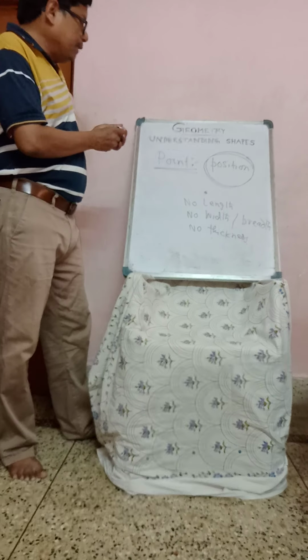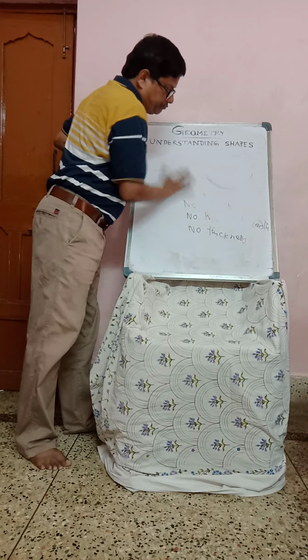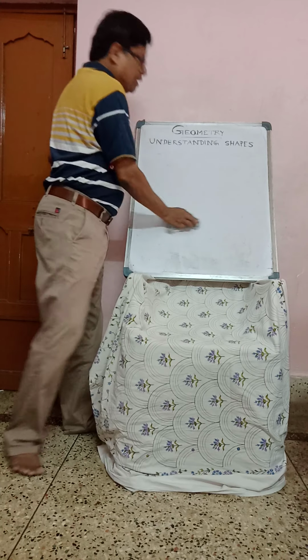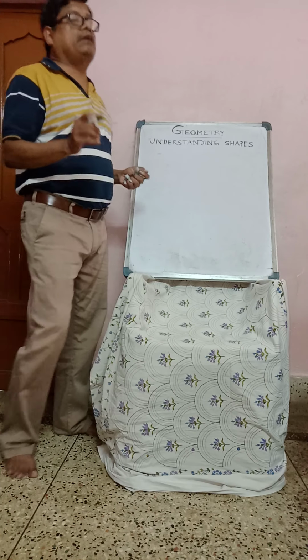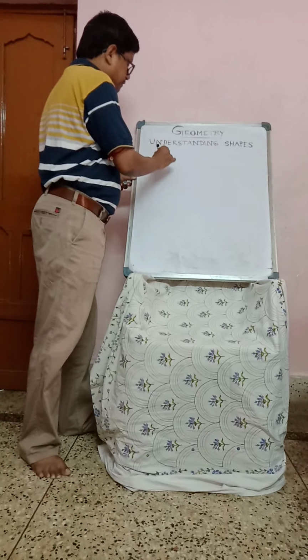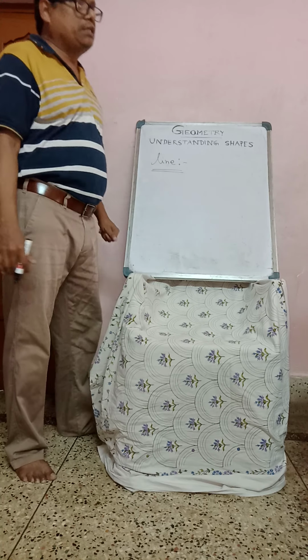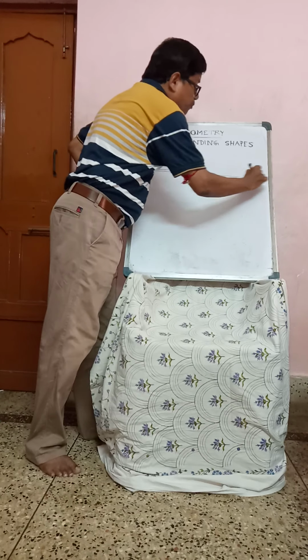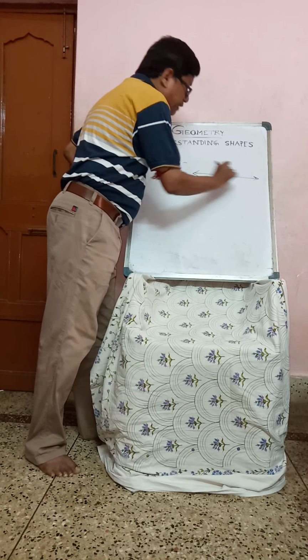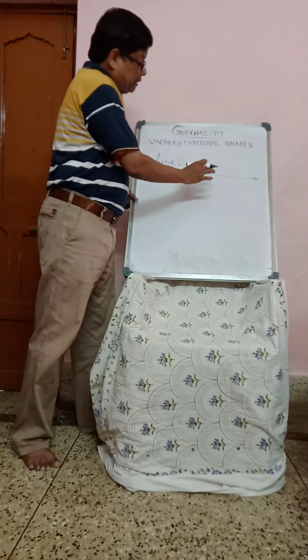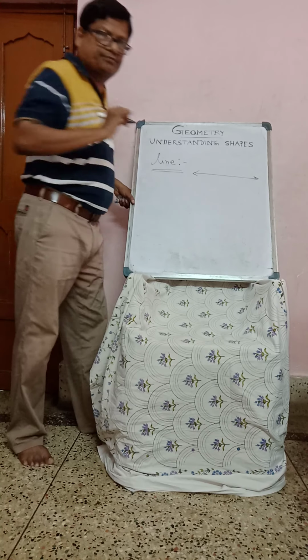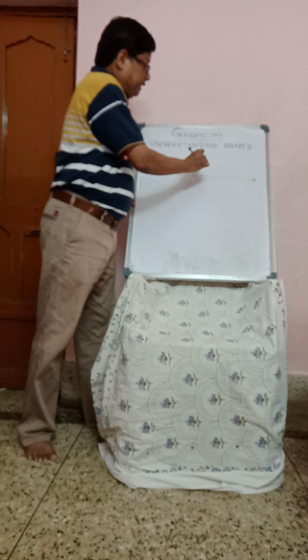Now I have to explain line. What is a line? A line is a straight line. Keep in mind, a line is a straight line. The symbol has arrow signs on both sides. Look here, I draw with my finger. This is a line.